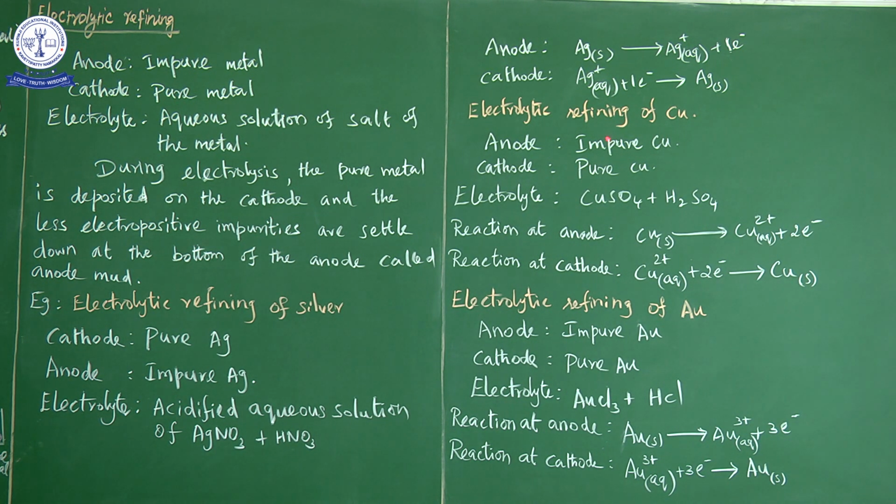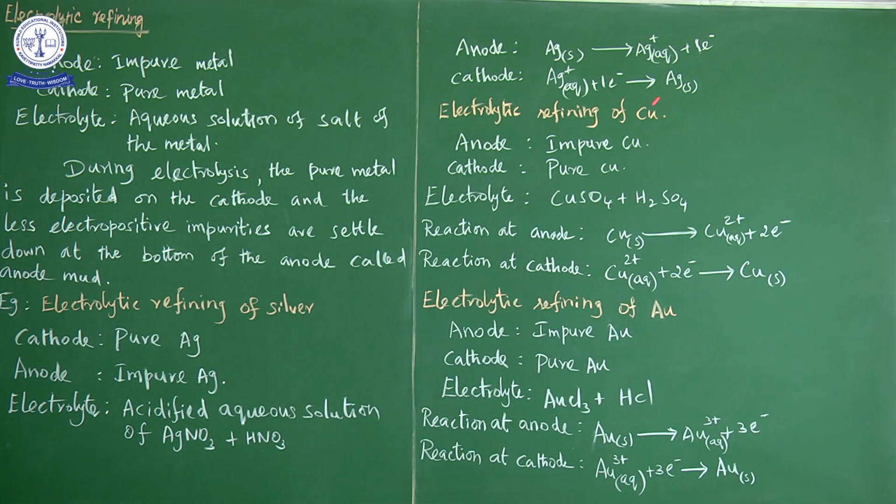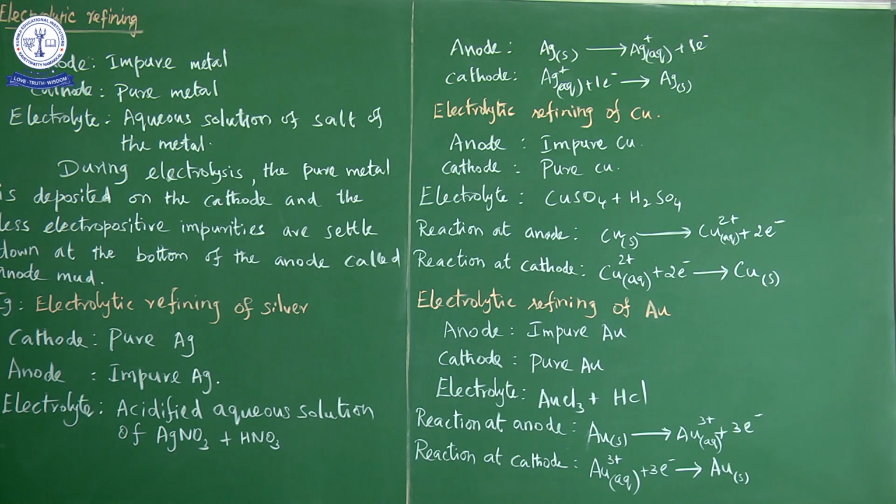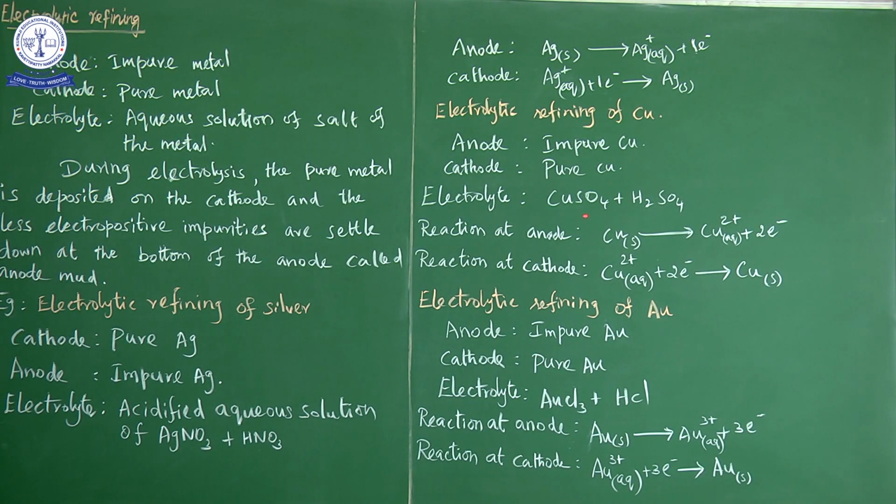So here what are we purifying? We are purifying copper metal. So we have to take the salt solution of copper. So which is the salt solution of copper? Copper sulfate. So the copper sulfate which produces the sulfate ion. So the copper sulfate solution is acidified by sulfuric acid. Using sulfuric acid, we acidify.